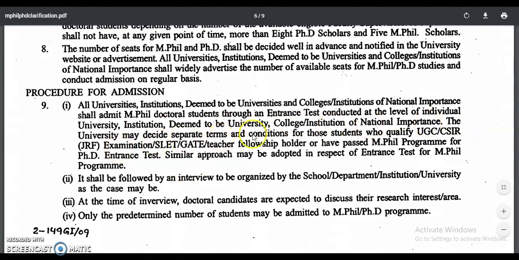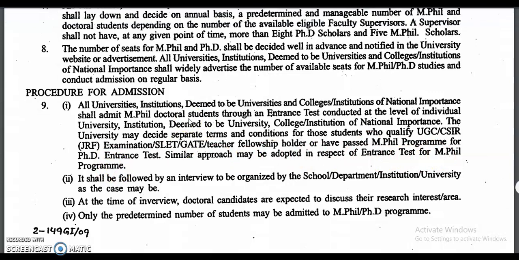The university may decide separate terms and conditions for those students who qualify the UGC or CSIR JRF examination, SLET or GATE, or are teacher fellowship holders, or have passed the MPhil program, for the PhD entrance test. A similar approach may be adopted in respect of the entrance test for the MPhil program. That means the candidates who are applying for PhD admissions must take one written test followed by an interview. But for the candidates who qualified these examinations, that means UGC, CSIR, JRF or SLET or GATE or teacher fellowship examinations, universities or colleges must give some separate terms for the admission.